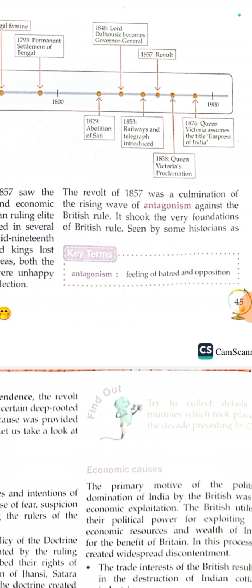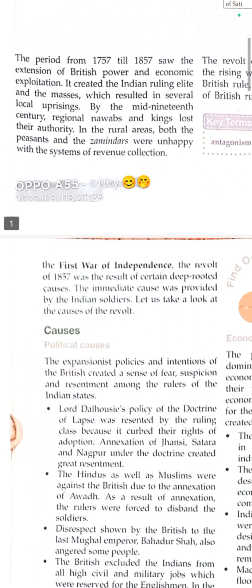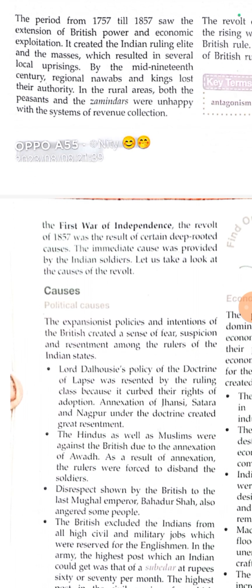Antagonism, it's written already, means a feeling of hatred and opposition, and culmination means climax, you can say. It shook the foundations of British rule. Seen by some historians as the first war of independence, the revolt of 1857 was the result of certain deep rooted causes. The immediate cause was provided by Indian soldiers. They initiated this revolt. Let's take a look at the causes of the revolt.